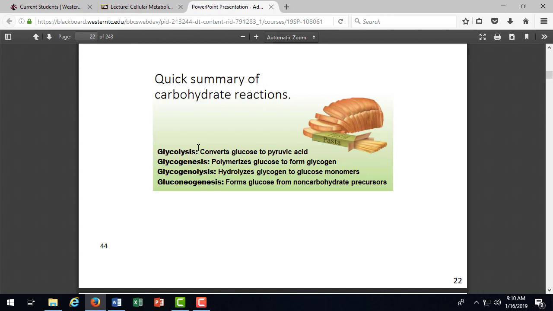Low activity. Sitting there watching TV after a meal, glycogenesis would be dominating. Glycogenolysis, the key part to focus on is that suffix, lysis. Lysis means to slice and dice, to break down. So we're taking glycogen and we're breaking it down.